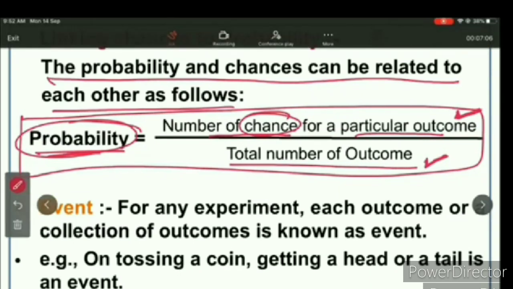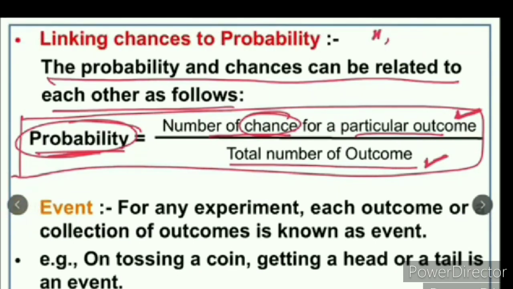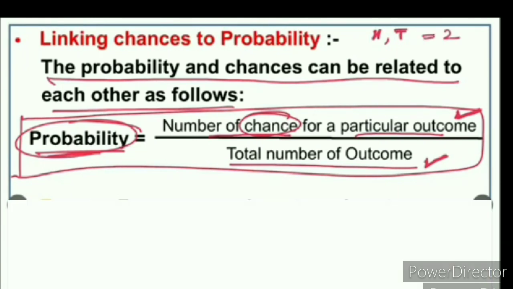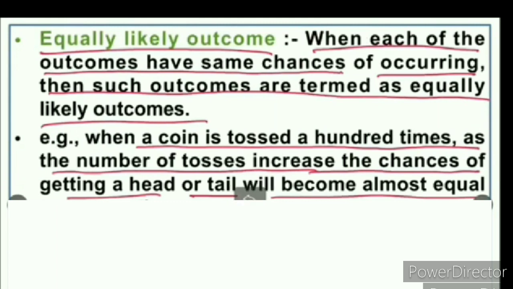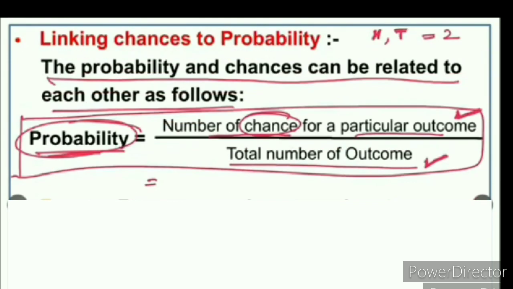For example, if we toss a coin, there are 2 outcomes, head or tail. Total number of outcomes is 2. If the result is head, that is only one outcome, that is one chance.